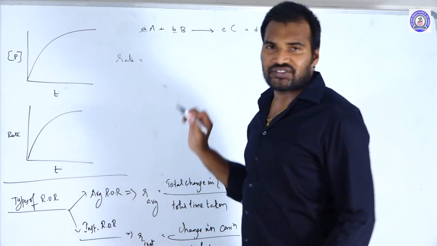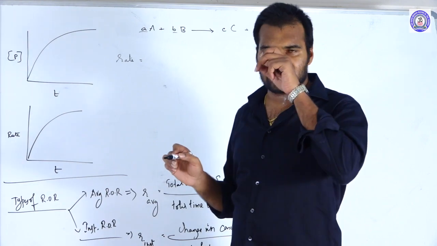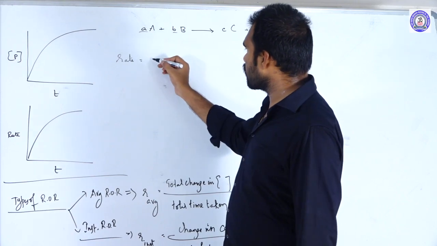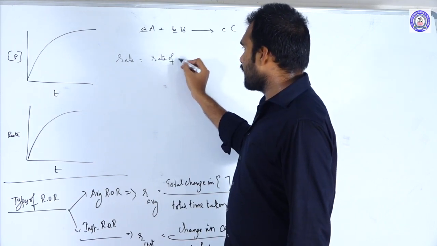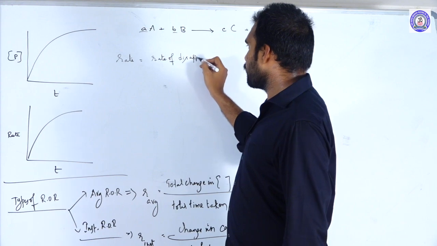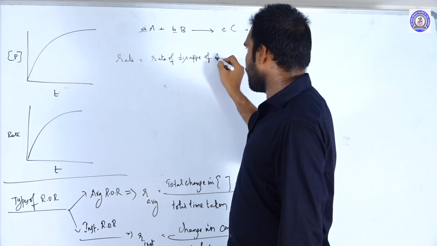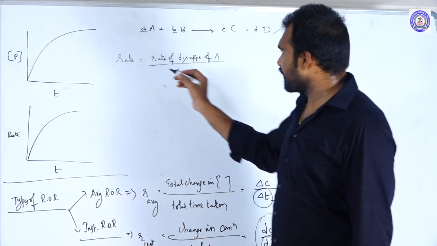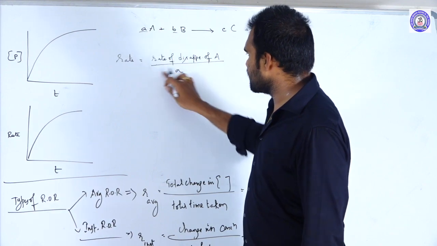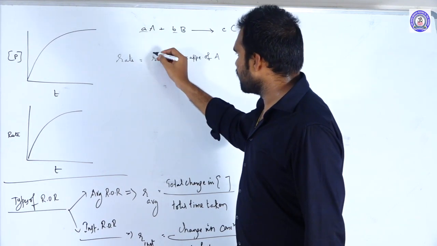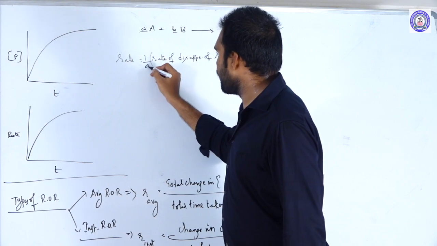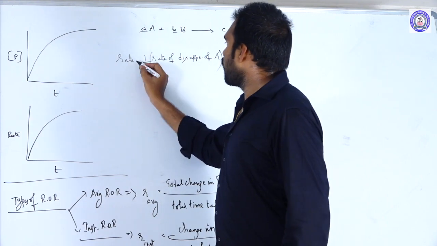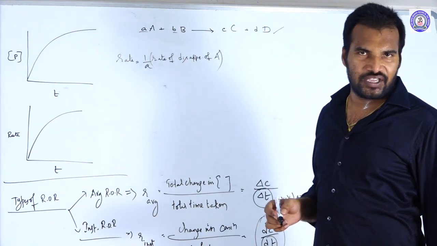So the rate of the reaction R is equal to, whatever the coefficients are there, either in reactants or products, those coefficients become what? Denominators. So rate is equal to rate of disappearance of A by small a. You can keep this within brackets and write 1 by a. So rate of the reaction is equal to 1 by a times the rate of disappearance of A.